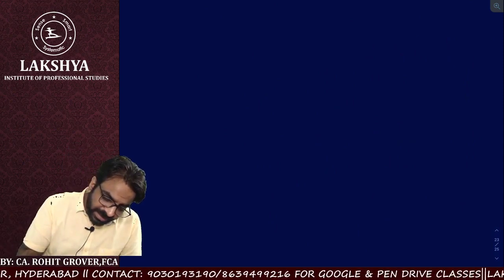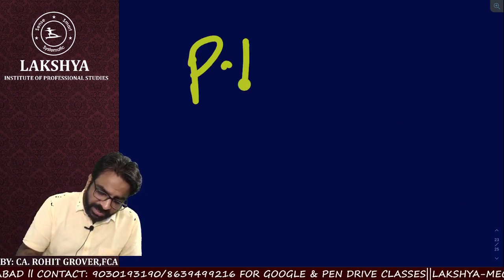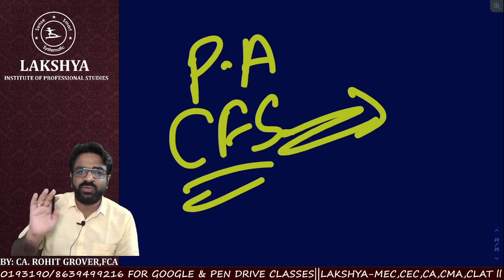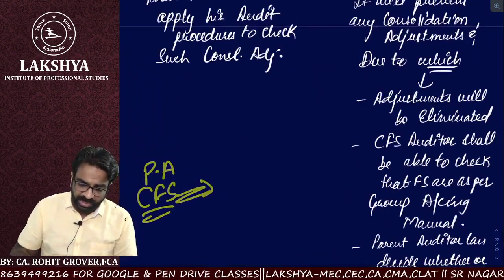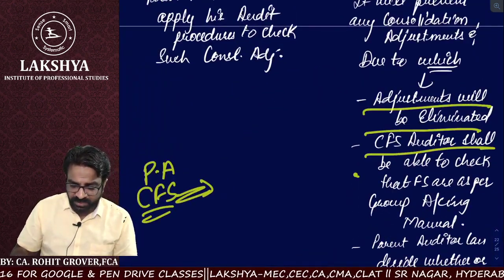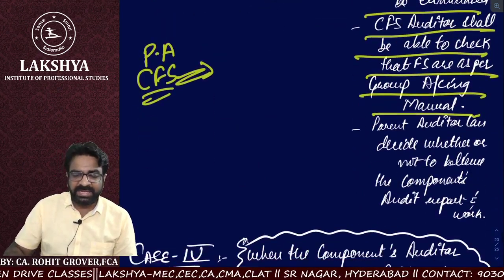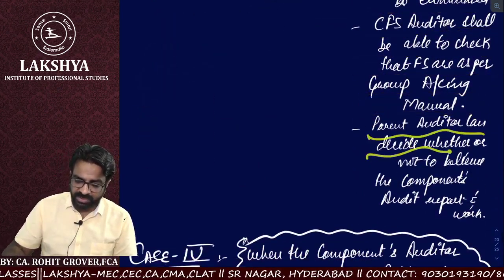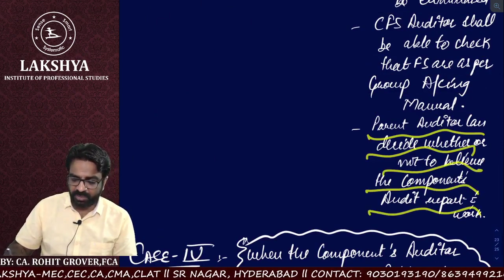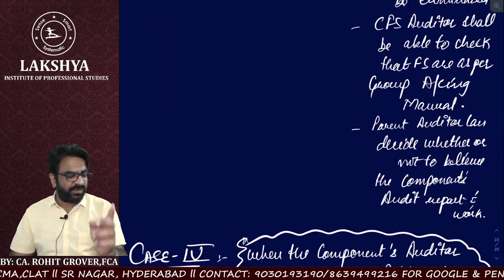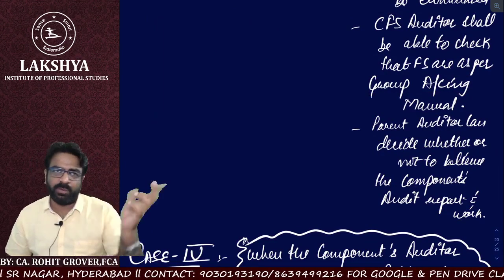And then the parent auditor, or you can say the CFS auditor, can do it simply. Adjustments will be eliminated. The CFS auditor shall be able to check that financial statements are as per the accounting manual, and he can also decide now whether he wants to use or believe the work of the component.